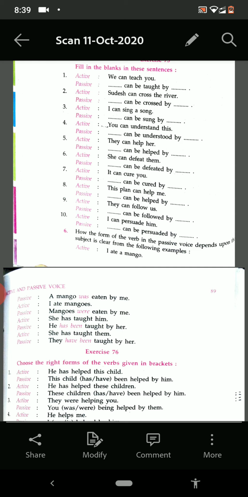So up to here, I think the things are clear to you. And tomorrow we shall discuss the change in the tense. First of all in present tense, then in past tense, and then in future tense.